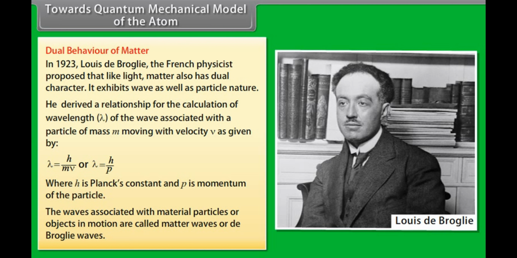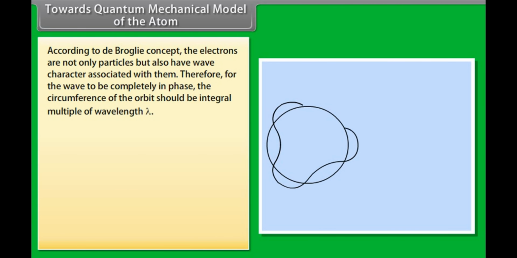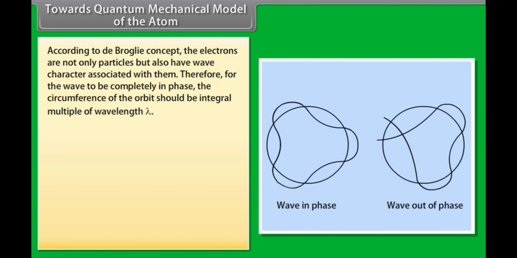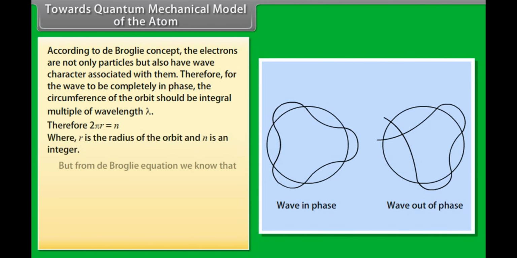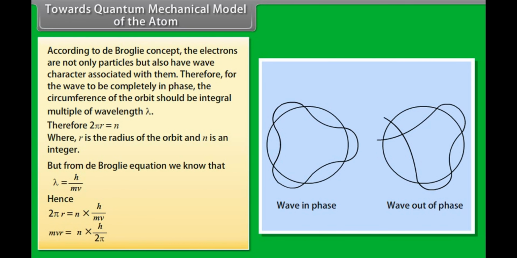The waves associated with material particles or objects in motion are called matter waves or de Broglie waves. According to the de Broglie concept, electrons are not only particles but also have wave character associated with them. Therefore, for the wave to be completely in phase, the circumference of the orbit should be an integral multiple of wavelength lambda. But from the de Broglie equation we know that lambda is equal to h upon mv. Hence, 2 pi r is equal to n into h by mv, where mvr is equal to n into h by 2 pi.